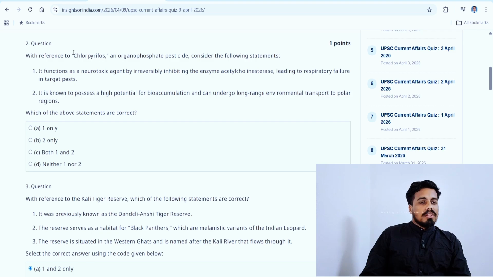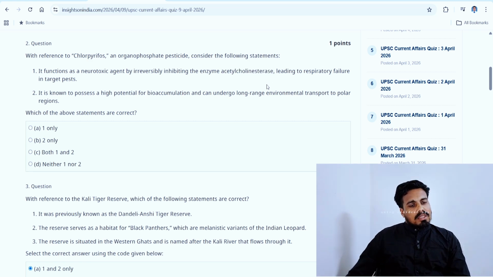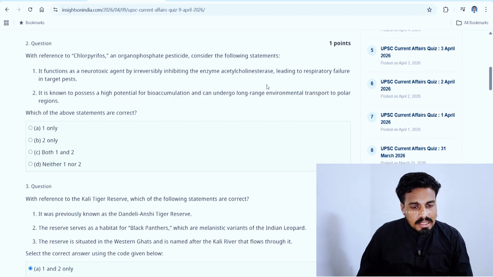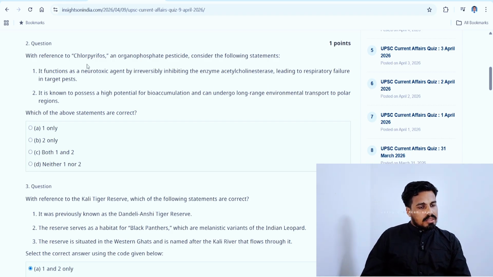chlorpyrifos. See, in UPSC, when you come across these kind of difficult terms, don't panic, just read. See another difficult term. Do not try to comprehend this one, just analyze the option. This is an organophosphate. This is a phosphate related pesticide, so it functions as a neurotoxic agent. Since it is phosphate, by irreversibly inhibiting this enzyme, leading to respiratory failure in target pest. This can happen.